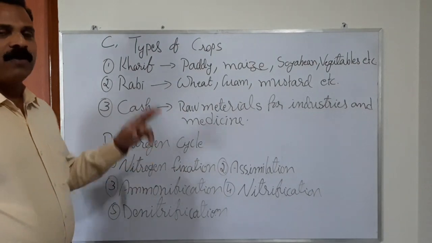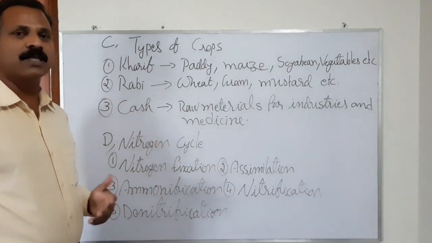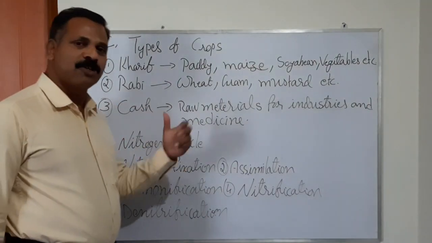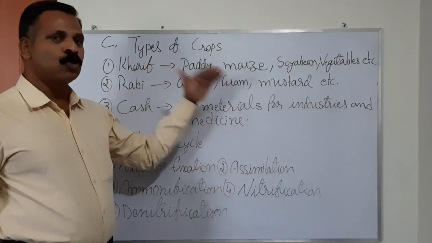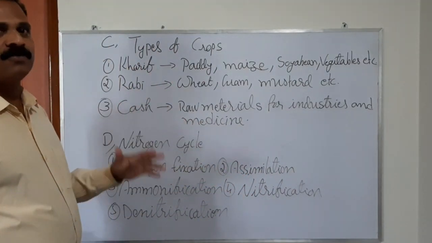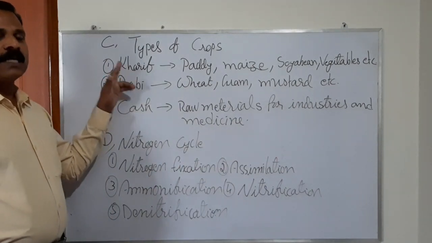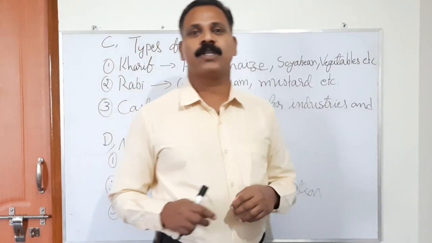In India, farmers grow different types of crops based on the climatic condition, weather, temperature, and humidity. According to that, these crops have been grouped into three. First, we will study kharif crops. Kharif crops means the crops which are grown usually during monsoon.